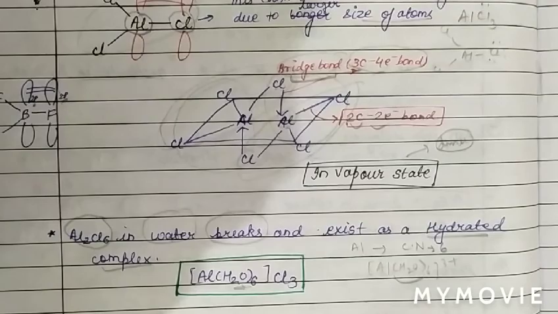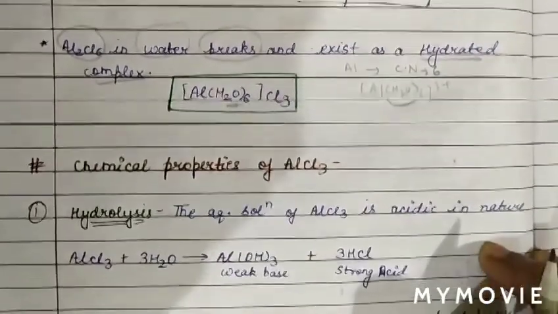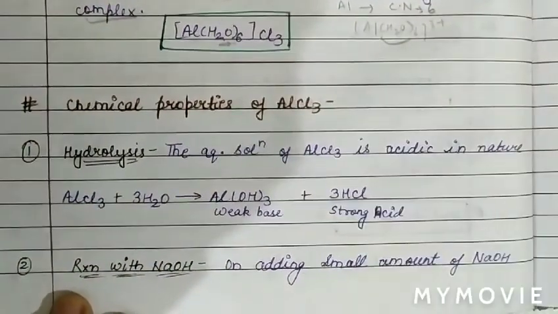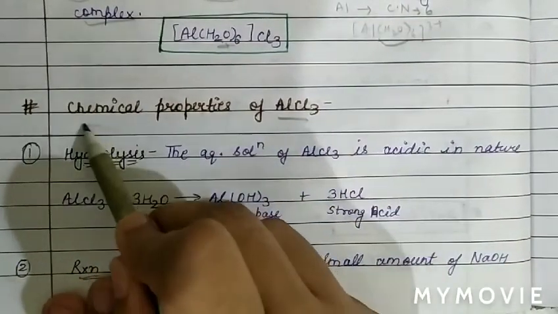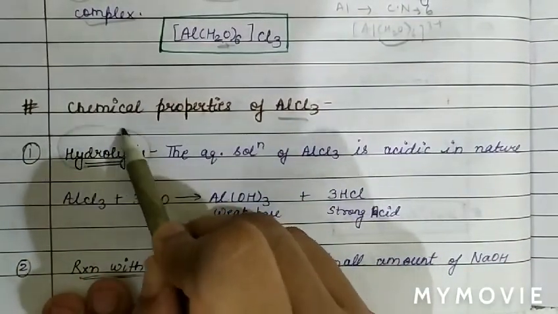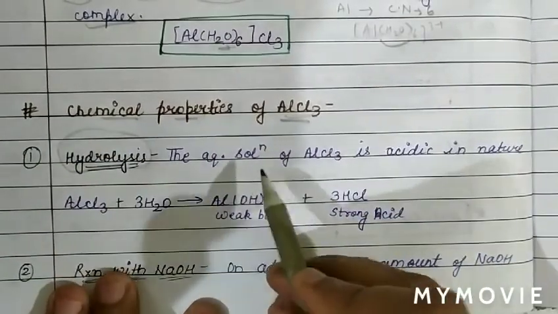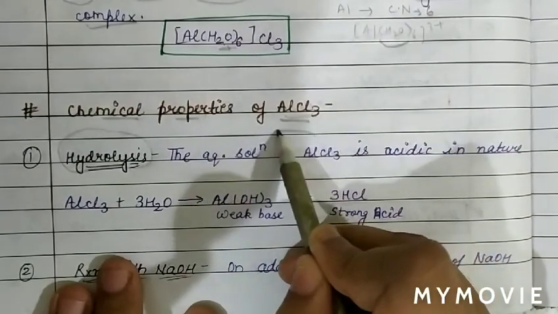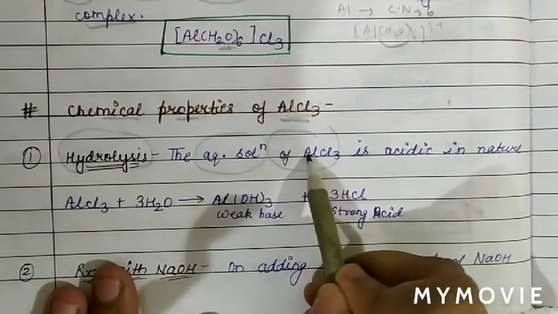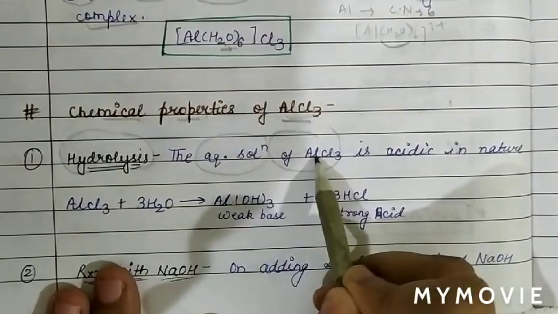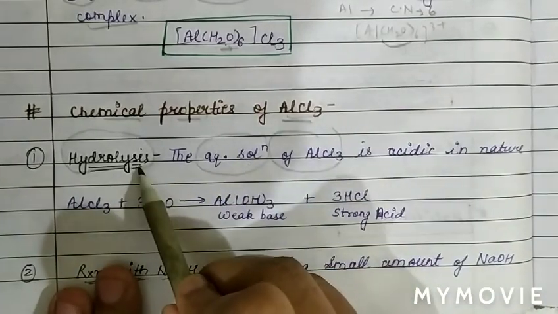Now we will discuss the chemical properties of AlCl3. See, the chemical properties of compound AlCl3. So basically, the first chemical property of AlCl3 is the hydrolysis reaction. What is the hydrolysis reaction? Basically, it is a reaction of AlCl3 in aqueous solution. The aqueous solution of AlCl3 means AlCl3 reacting with water. This reaction we call hydrolysis.